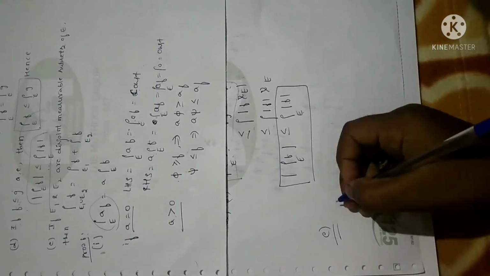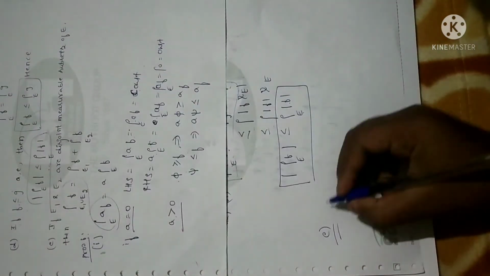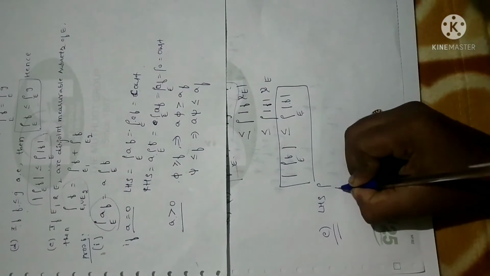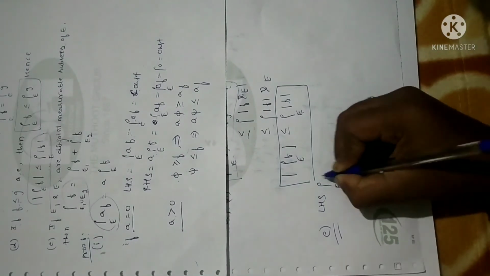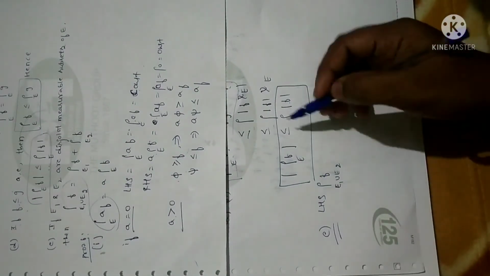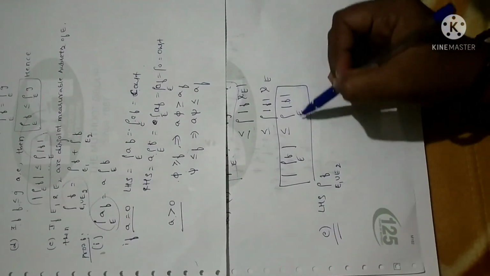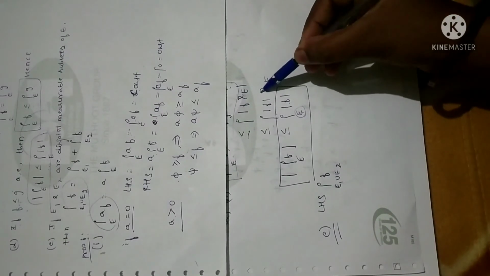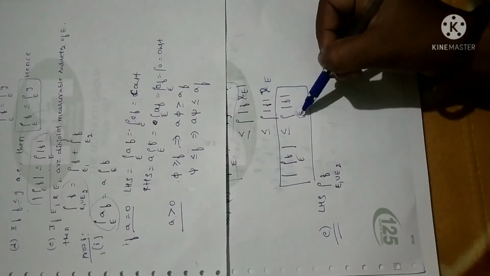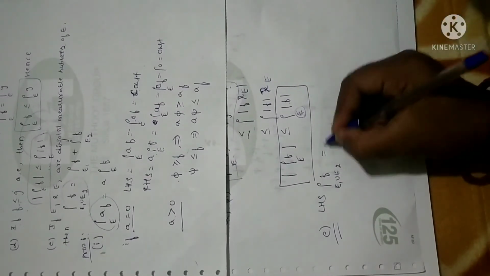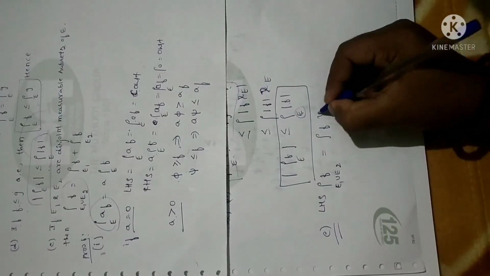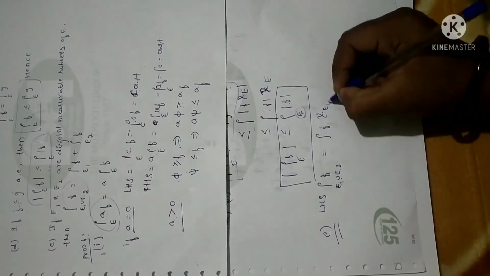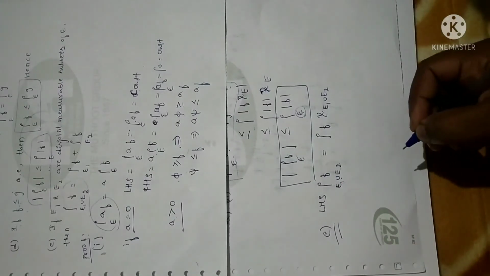So I'll just write the LHS part of the equation. The LHS is the integral over E1 union E2 of F. Again I am applying the property. As I already told you, whatever element you have here in the previous step, if you are going to join it with chi, you have to write this set here. So similarly I can write this as the integral of F chi of E1 union E2, as per the standard definition.